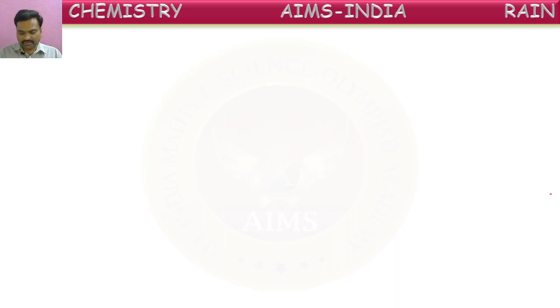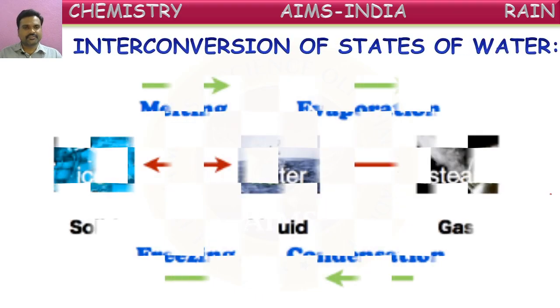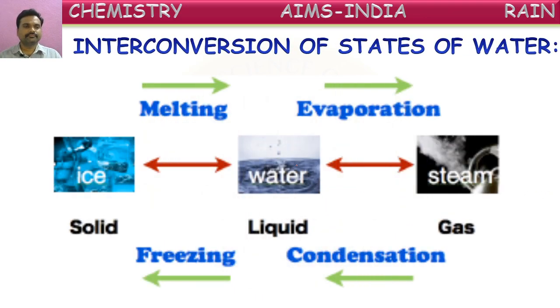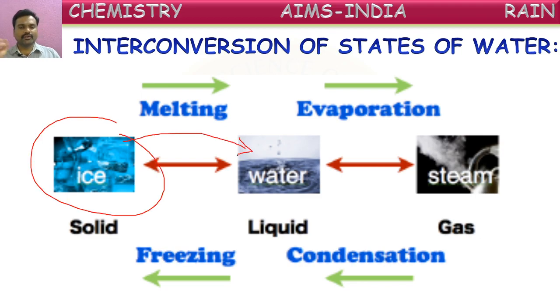So let us see it all in one glance. See here, all are given. When ice is converted into water, what has to be done there? We have to cool or heat? Yes, we have to heat. So when ice is heated, it converts into water. That conversion of ice into water is called melting.